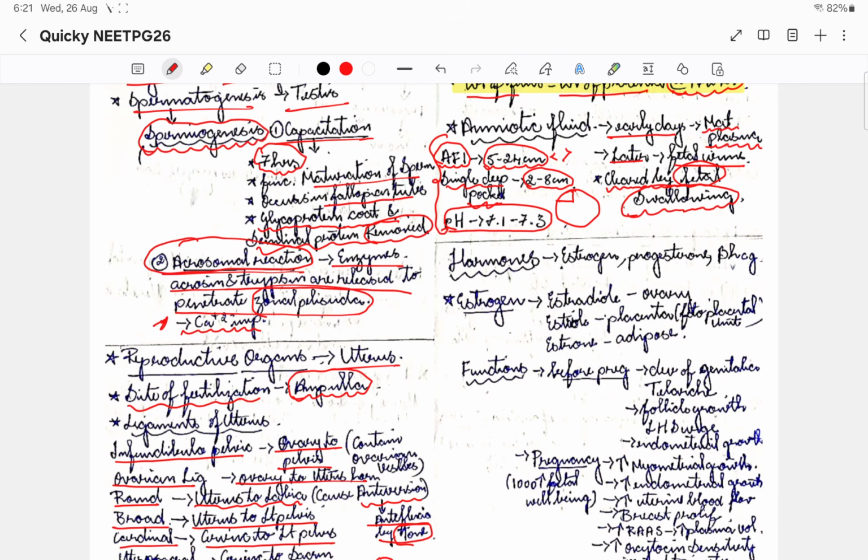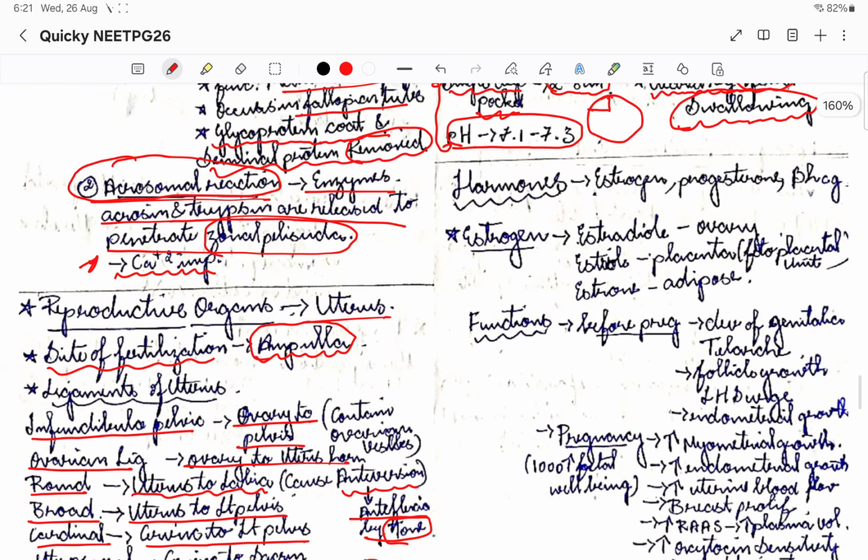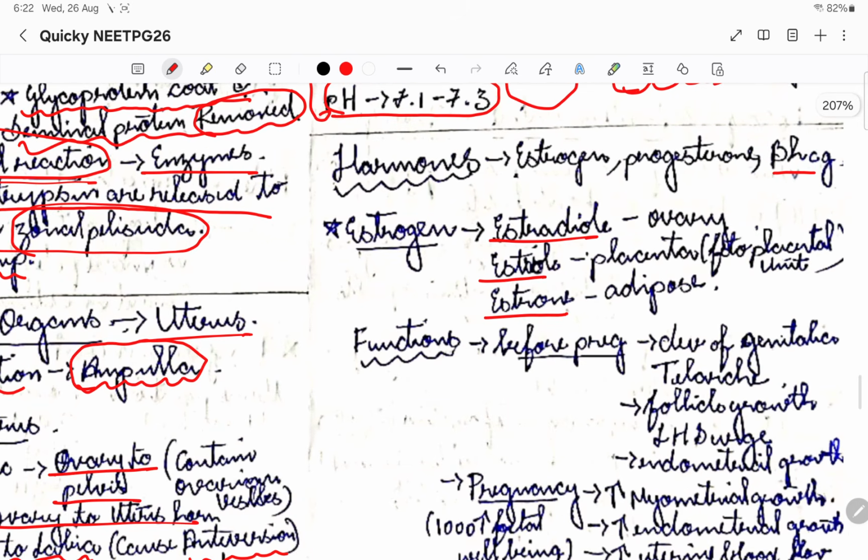So now let us see some of the hormones and their importance that are produced during pregnancy. Okay, so estrogen, progesterone and beta HCG. I told you, right, beta HCG is produced by the placenta. So let us see what all the importance of it is. Okay, so estrogen is produced in three forms, that is estradiol, estriol and estrone. Estradiol is by the ovary. Estriol is very, very important, that is in the placenta, the fetoplacental unit. Then estrone is basically from the adipose tissue in all of us. This is the form that it is produced in.